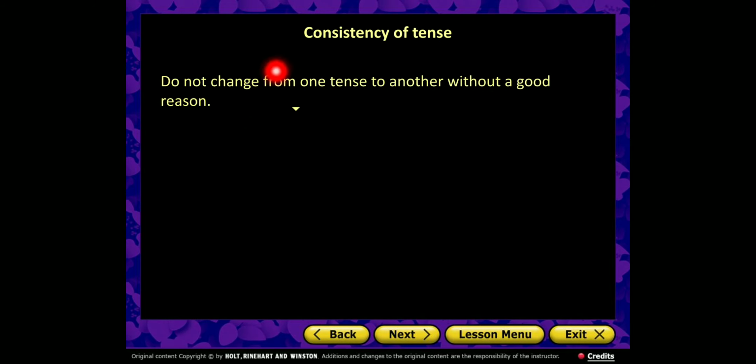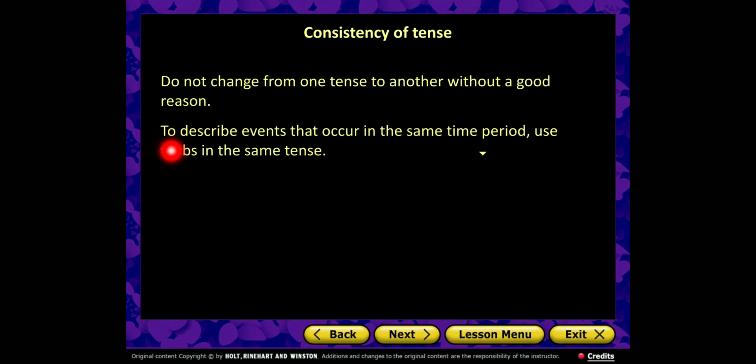Now a new point, which is consistency of tense. What does it mean? It means that we shouldn't change from one tense to another without a good reason. We apply it to describe events that occur in the same time period.